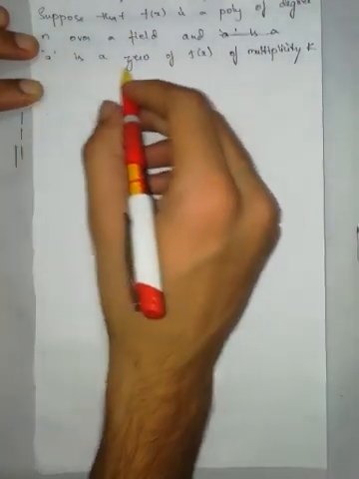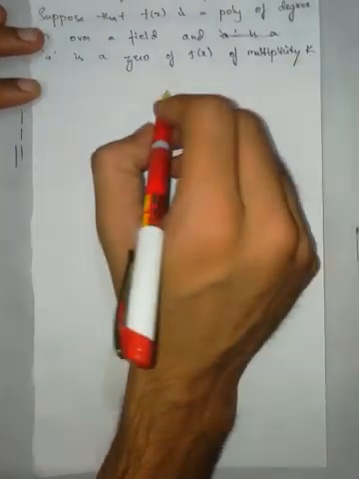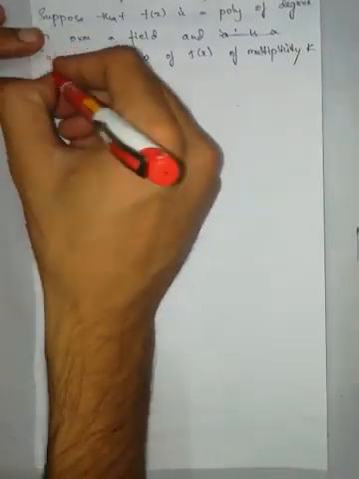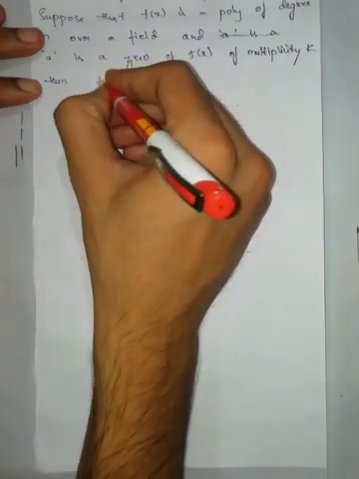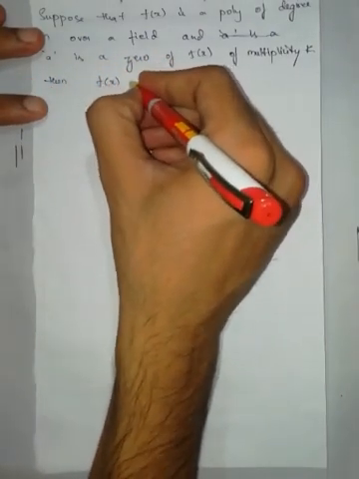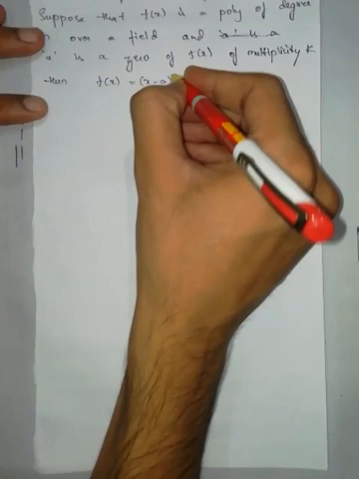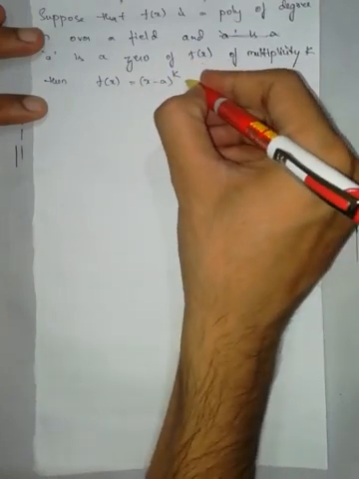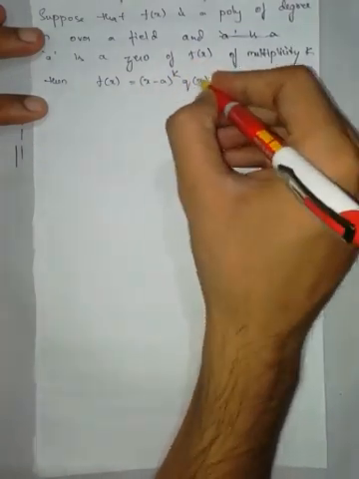When a is a zero of f of x of multiplicity k, then f of x can be written as x minus a to the power of k into q of x.